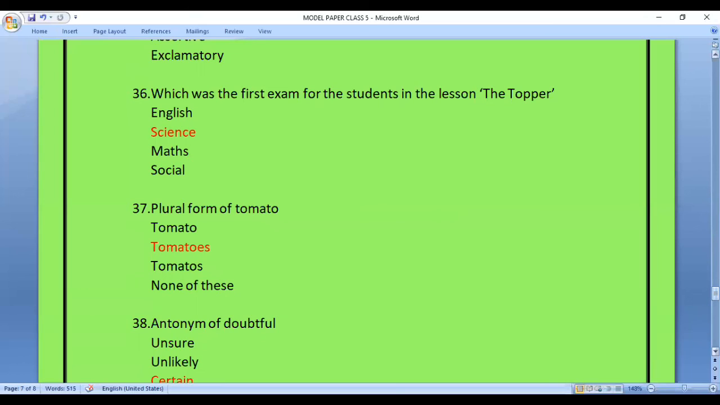Question 37. Plural form of tomato. In this question also you have been asked to find out the plural form, that is more than one form of tomato. Options are tomato, tomatoes, tomatoes, or none of these. The answer is tomatoes, that ends with es.